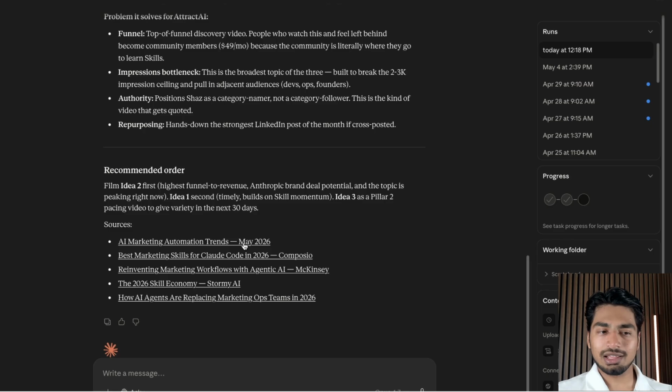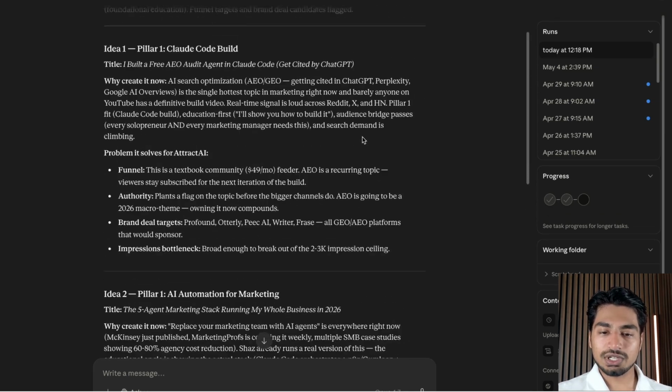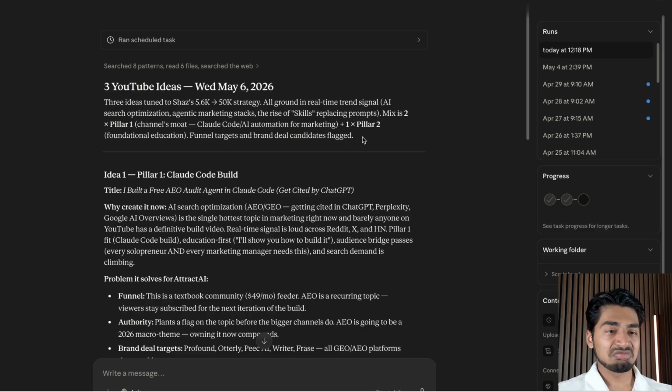And then it also gives me sources on top of that, and these are relevant. It just hit May like 5 days ago. So this is an accurate source, a relevant source to what I'm trying to do. So if I want to dig deeper by myself and fact check, which is huge, I could go and do that myself. And again, this runs every single day. I don't have to do anything but open my laptop.